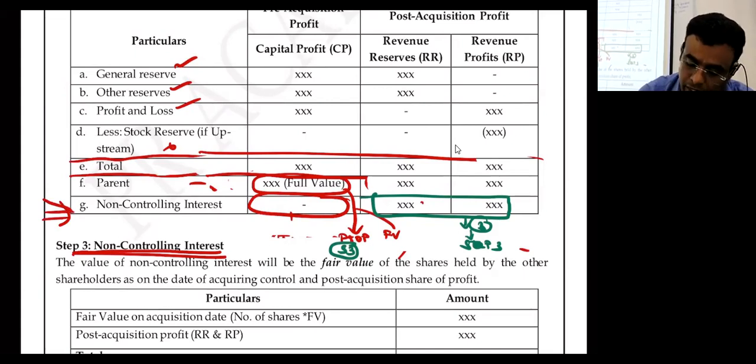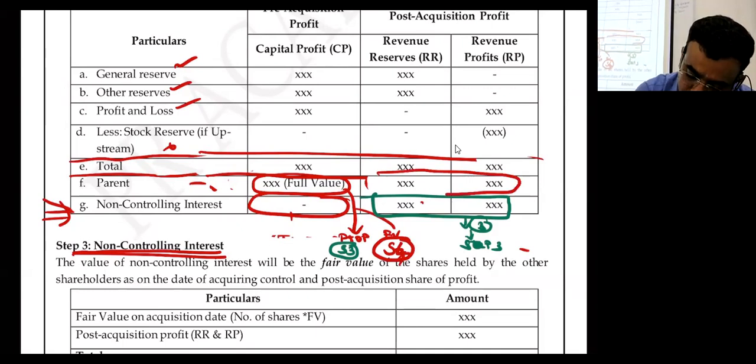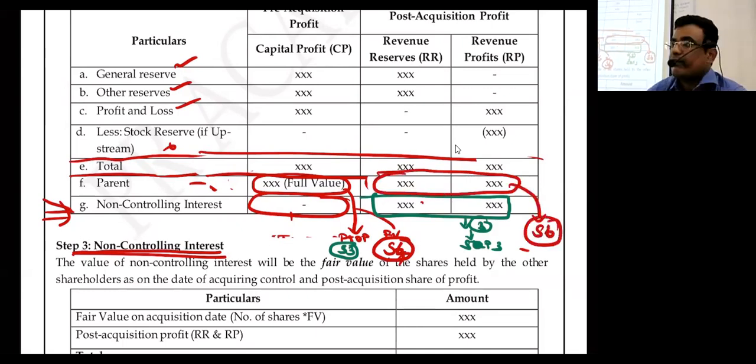Okay, now listen. In case of fair value method this will go to step number 4. Only for the purpose of NCA we have two methods; for the other steps, the method has no relation. I hope you are clear now. Post acquisition profit of holding company will go to step number 6.